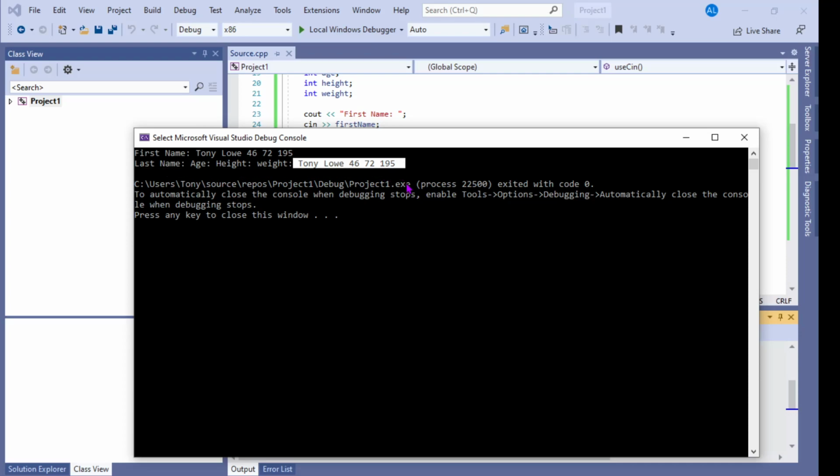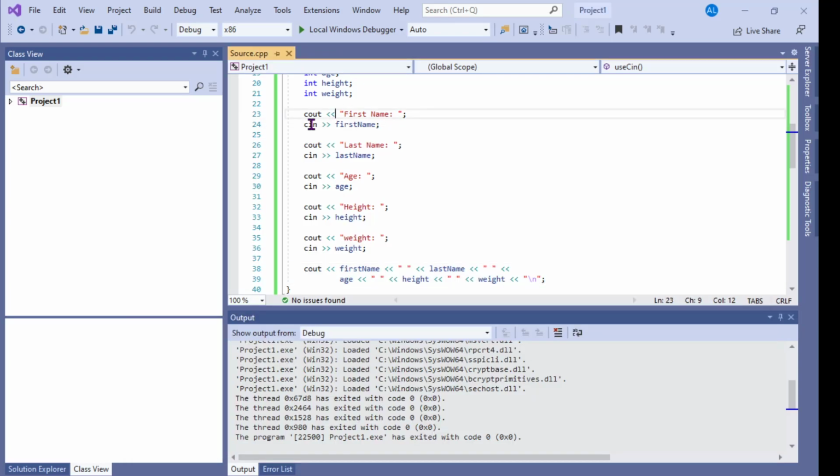cin is really great for reading files, or actually it's not cin's fault exactly. Cin is the place it's coming from, but this operator here is really great for reading files where I know that file has the first name and a space and the last name and a space and the age and a space and a height and a space and a weight and a space. That really works well.